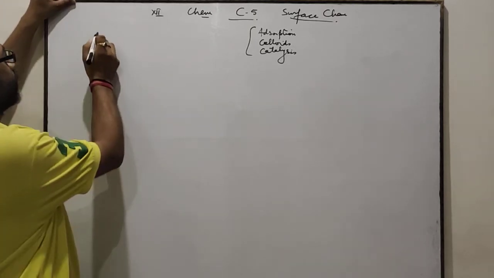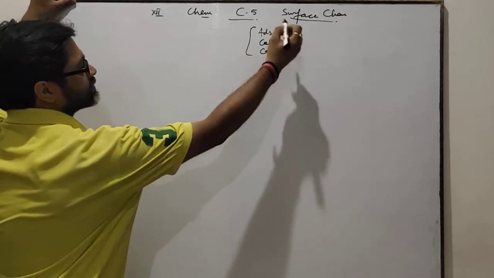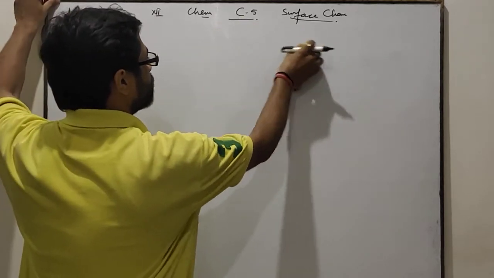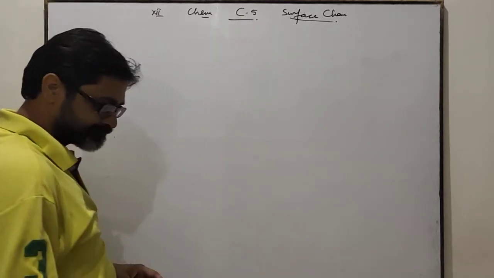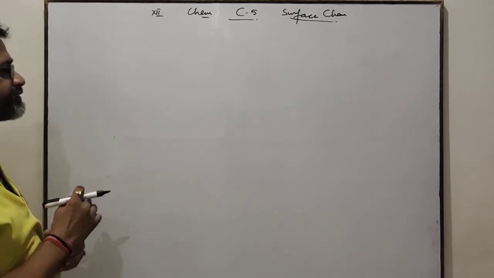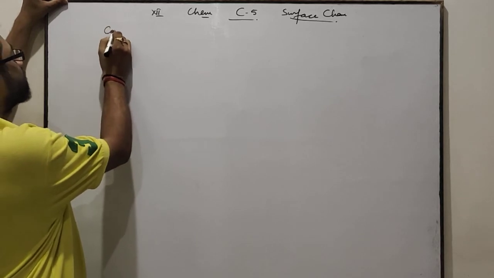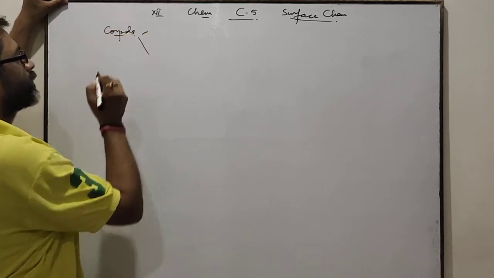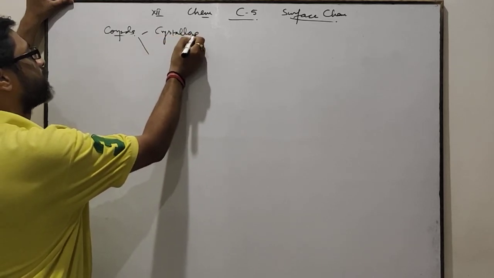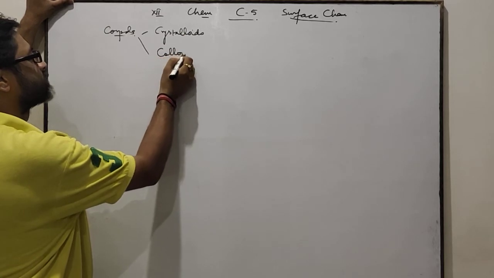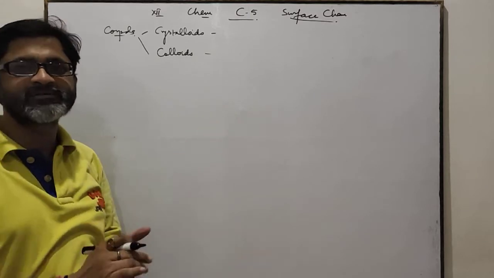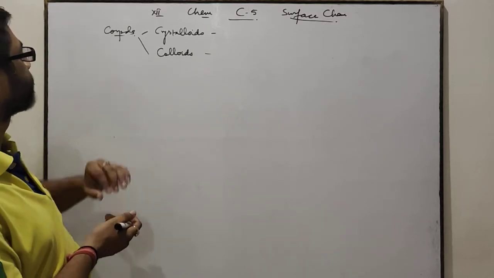First of all, I am going to start with colloids. What are colloids? How are colloids different from other compounds? Compounds can be classified into groups. First one is crystalloids and second one is colloids. What is the difference between crystalloids and colloids and how are they classified?